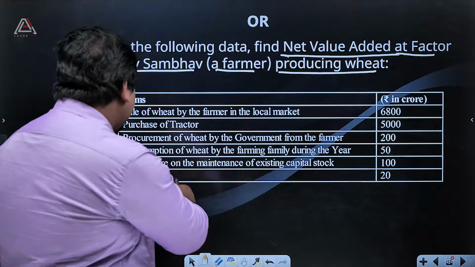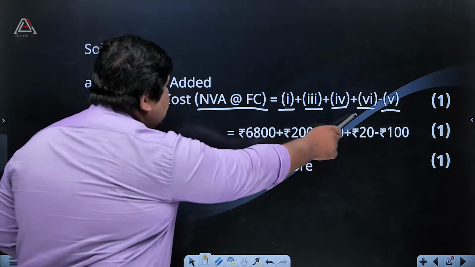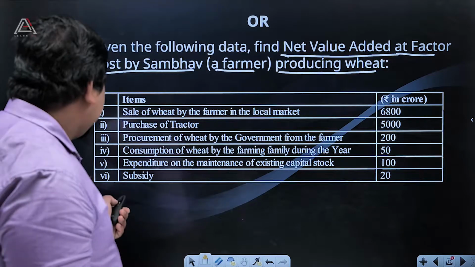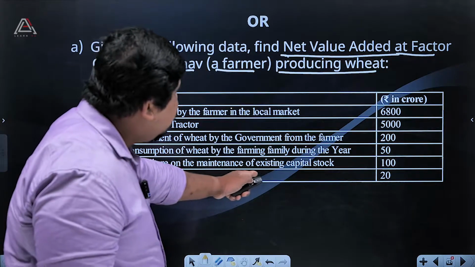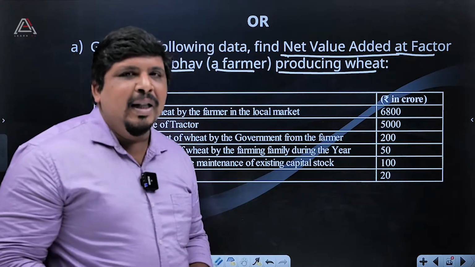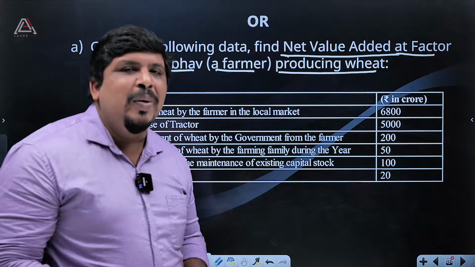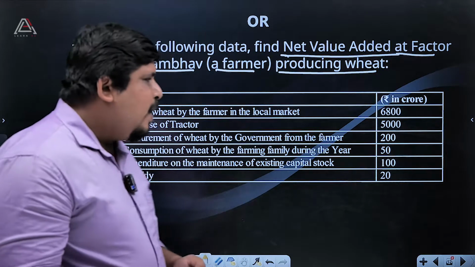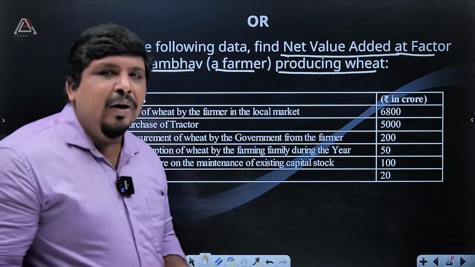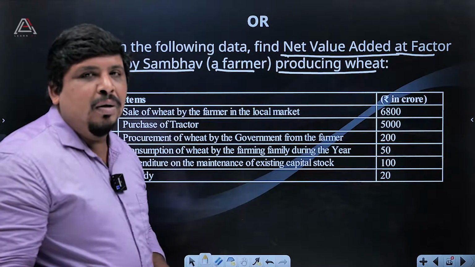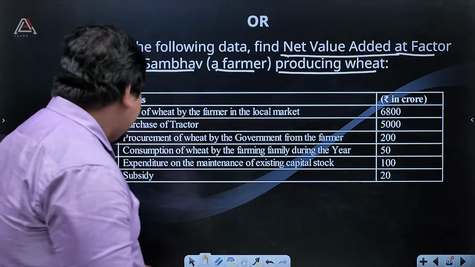Next one, sixth point. Five is not there. Expenditure on the maintenance of existing capital stock. That maintenance cost should be deducted from our account. Deducted means that we are not including that in net value added at factor cost. We are not adding that.